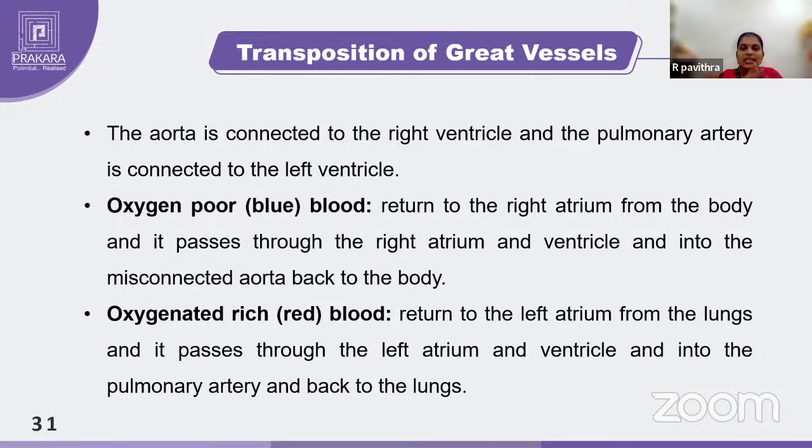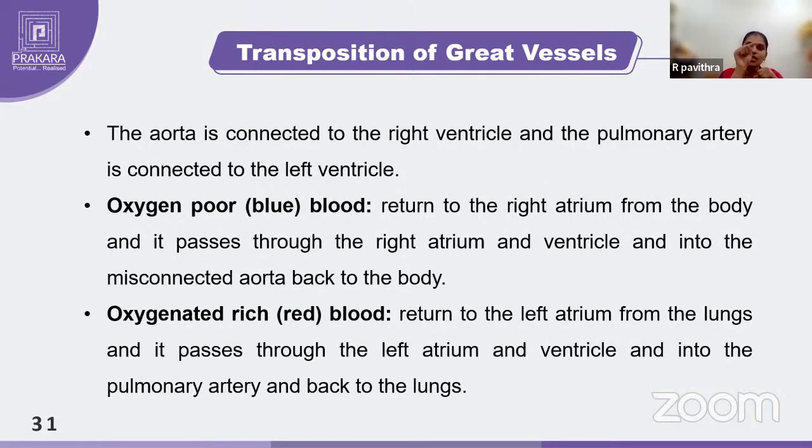So here you can see the different connections. What is happening there is that oxygen poor blood, which is returning from the body to the right atrium, passes to the right ventricle and from the right ventricle it will eventually go to your aorta. How funny, right? Usually it has to go to the pulmonary trunk, get oxygenated, and then go to your body. What is happening here?